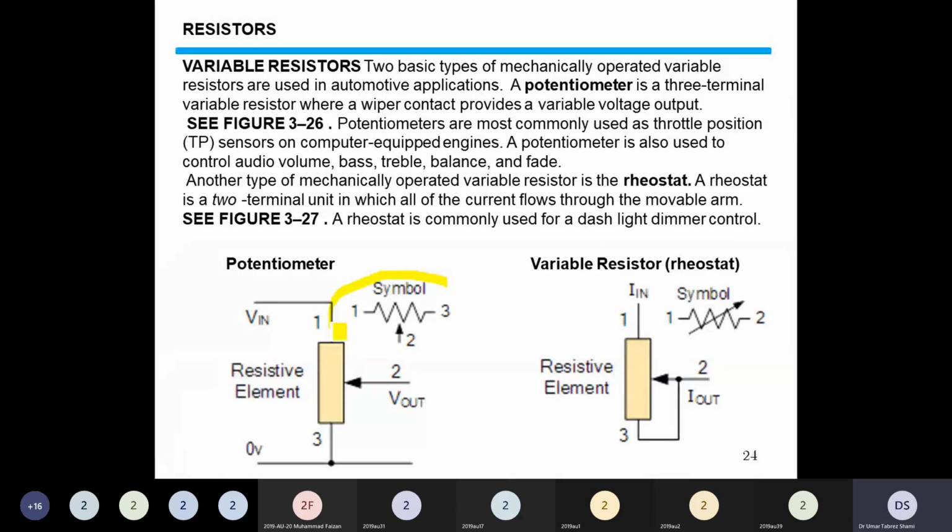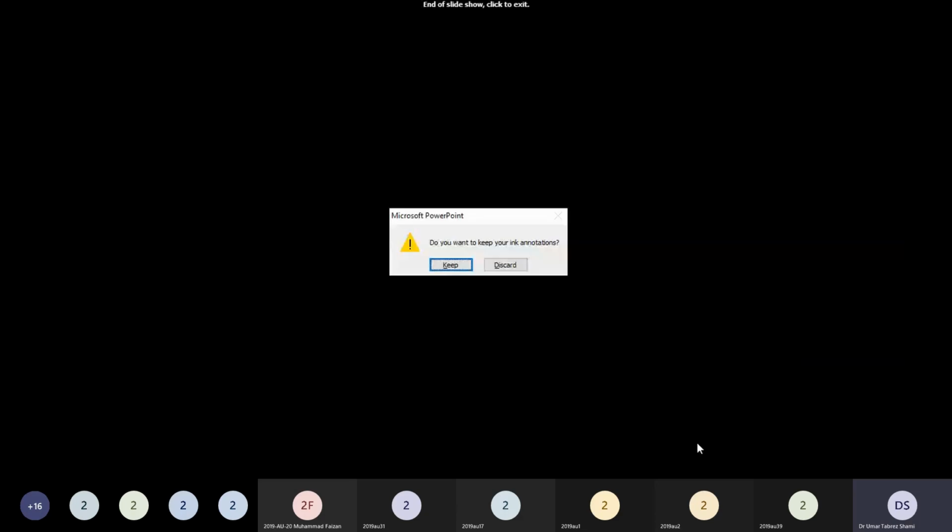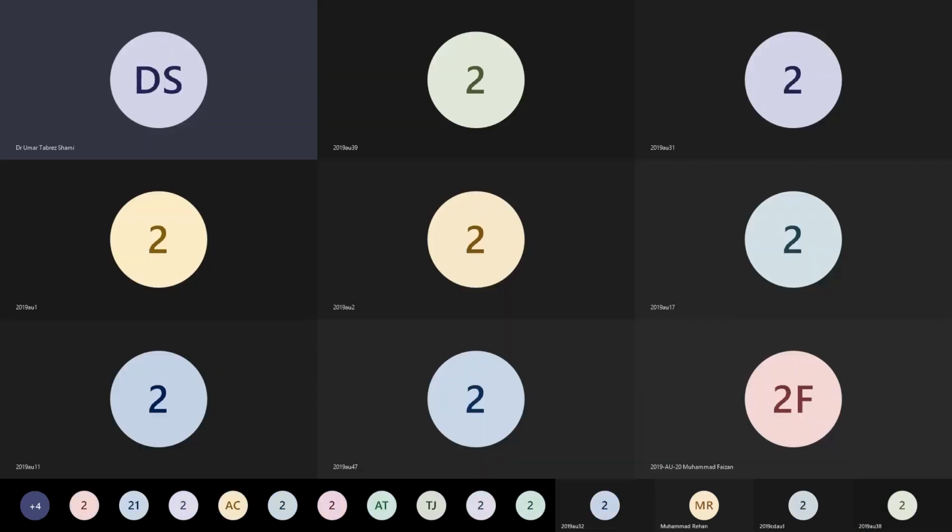We can use this symbol, a three-terminal device with terminals 1, 2 and 3, or we can use the rheostat type with two terminals. So it is a resistance whose value is variable. This brings us to the end of this chapter.